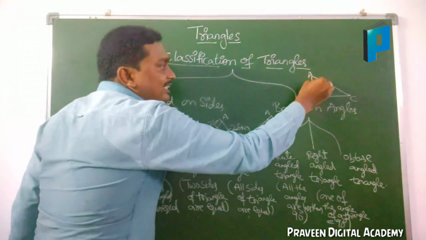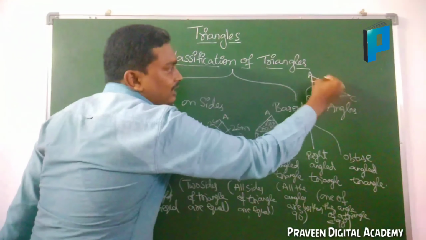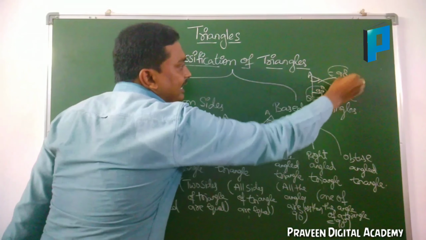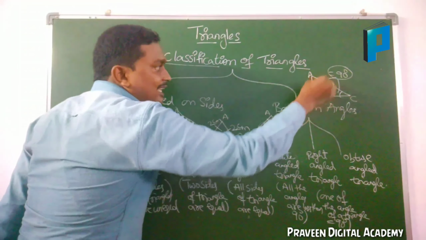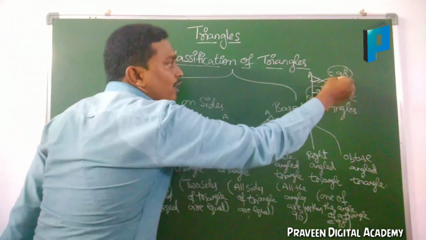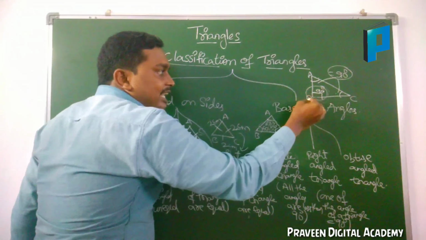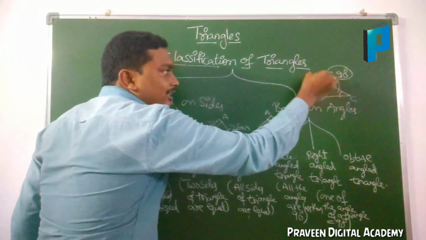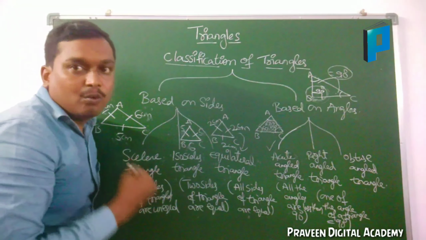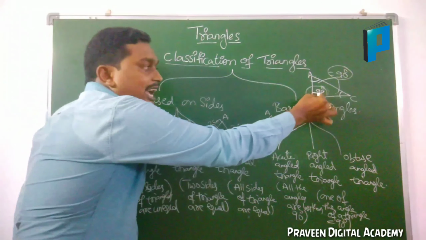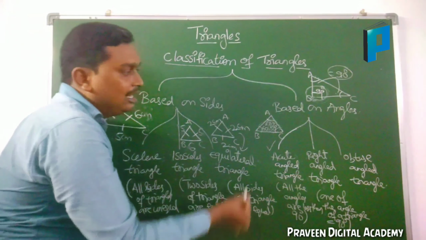And here what is the sum of the other 2 angles? If you add A and C, what will you get? You will get 90 degrees. One of the angles is 90, and the sum of the other 2 is 90. If you add all the angles, definitely you should get 180 degrees. Then only it is a triangle. One of the angles being 90 is called a right angle.